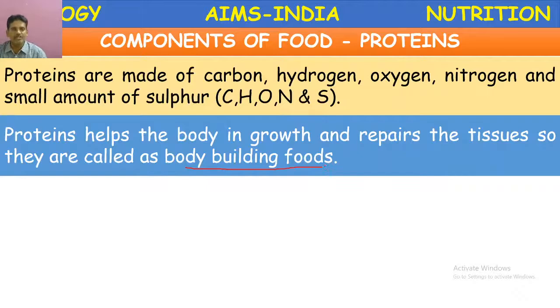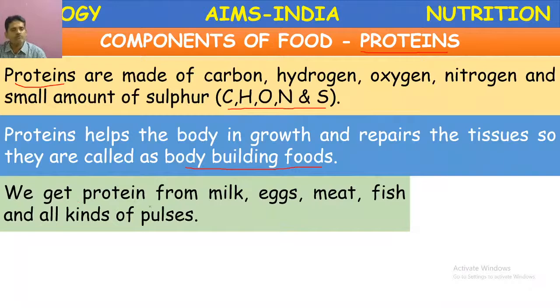These proteins are made up of carbon, hydrogen, oxygen, nitrogen and sulfur. Sulfur may or may not be present, but carbon, hydrogen, oxygen, nitrogen are present in almost all proteins. The proteins are called building blocks of the cells. Cells are called building blocks of the body. So without proteins, there is no cell.